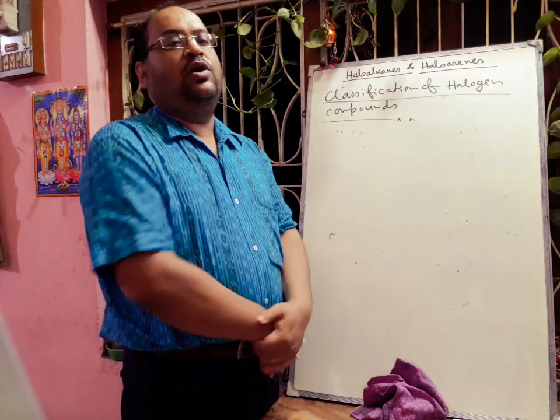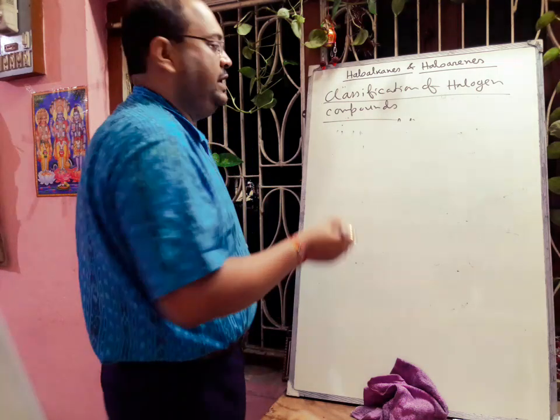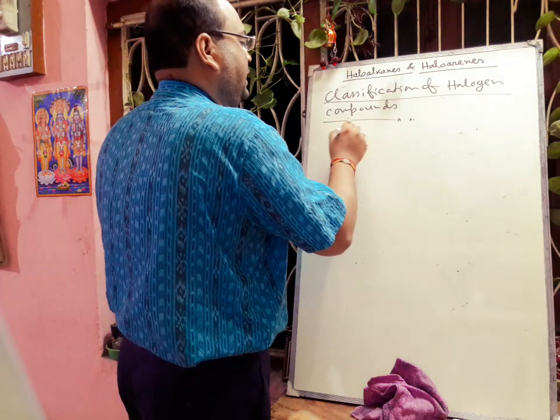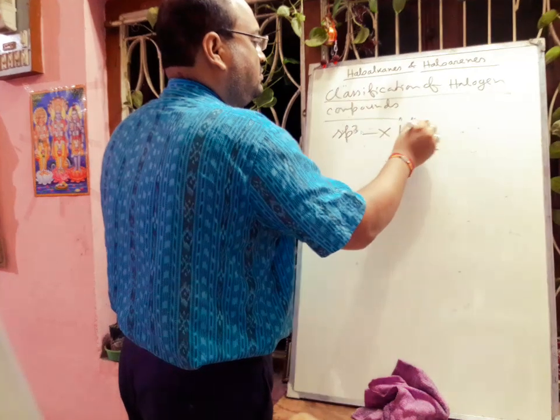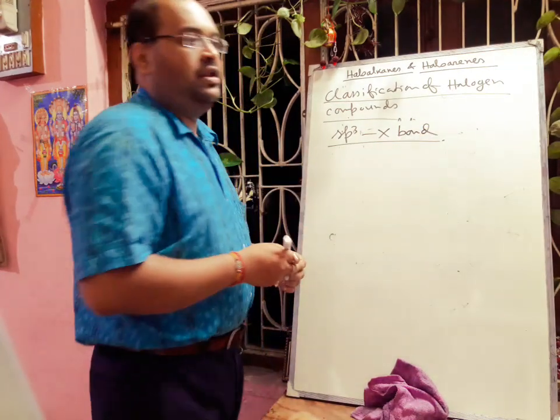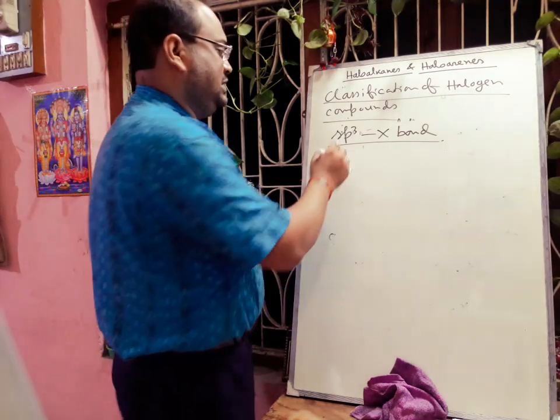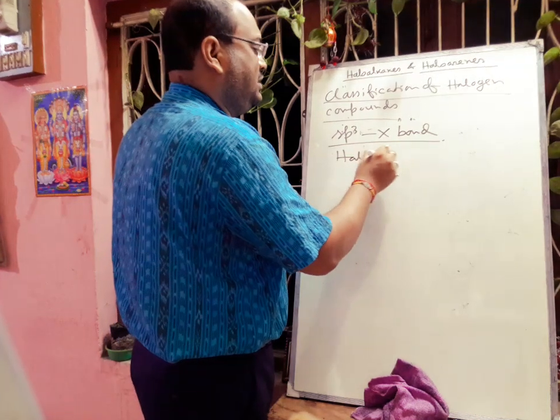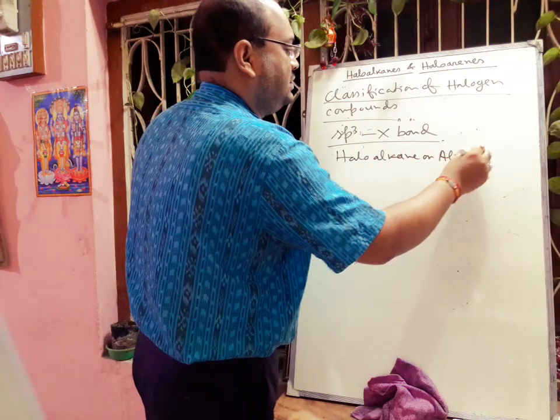This classification is on the basis of the sp3 C-X bond. Now first will be the haloalkanes or alkyl halides.